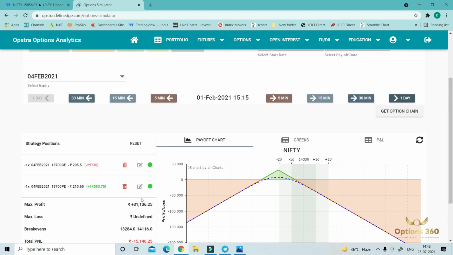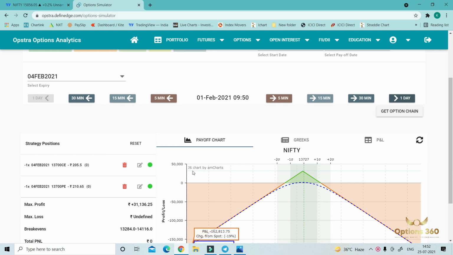So let's move to the adjustment part. Now we will do adjustment in this straddle according to market conditions. This is a very basic type of adjustment, and in this adjustment we are always shifting our strikes, and always shifting our position from straddle to strangle and strangle to straddle. And one condition, we will always square off our ITM, our loss making side. We will never book our profit making side.